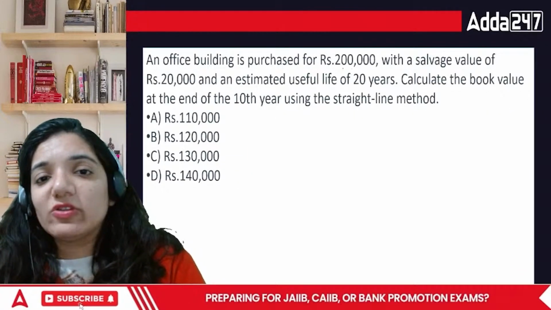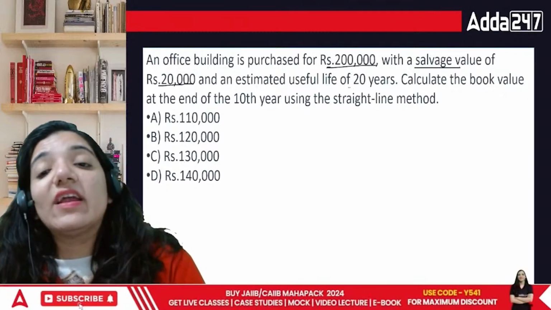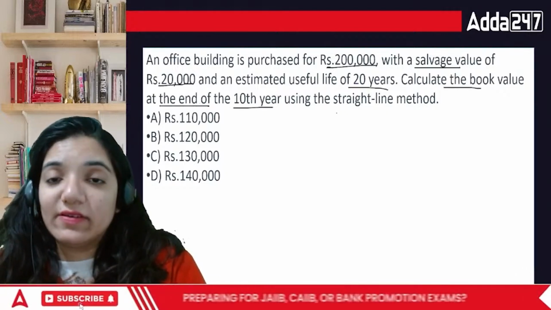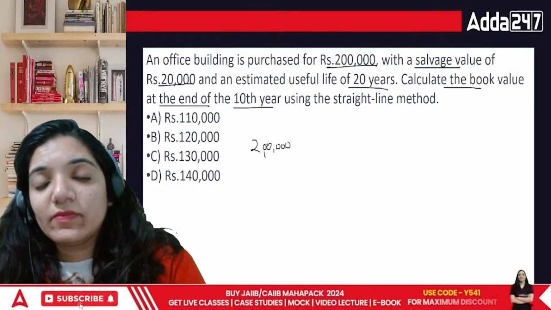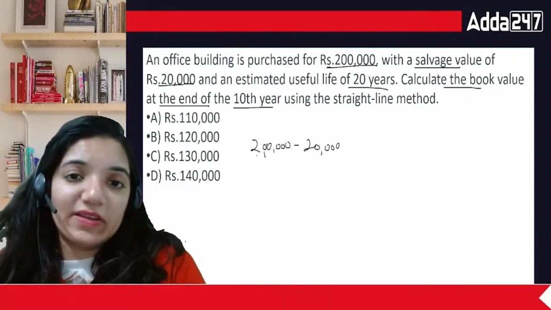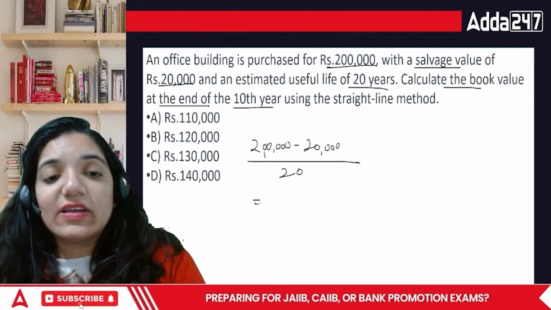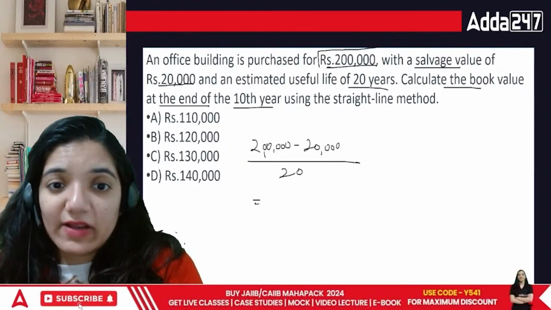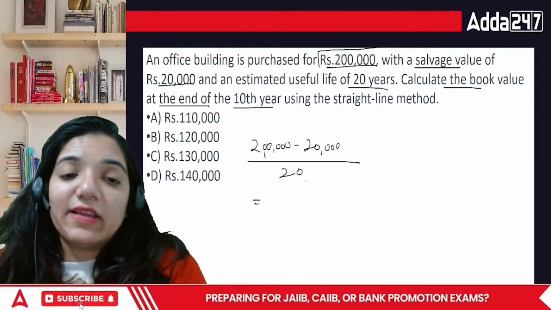An office building was purchased for 2 lakh with a salvage value of 20,000. Estimated life is 20 years. Calculate the book value at the end of the 10th year. 2 lakh minus 20,000 divided by 20 years. So technically annual depreciation is whatever your purchase price is. You bought it for 2 lakh and you remove the salvage value of 20,000, and the life is 20 years.